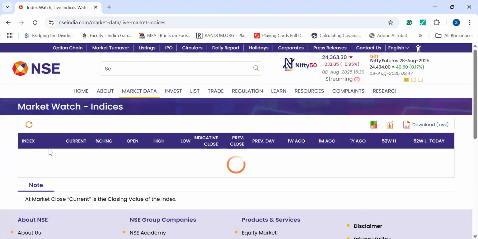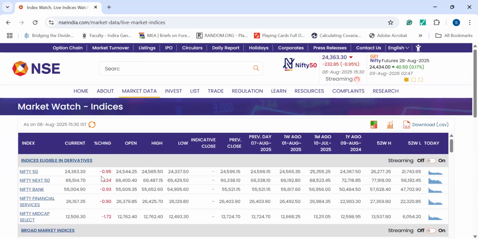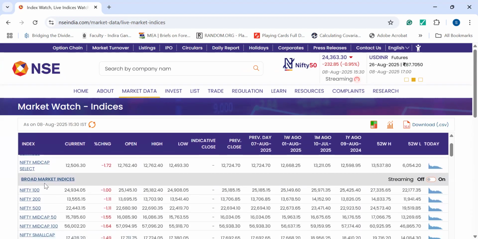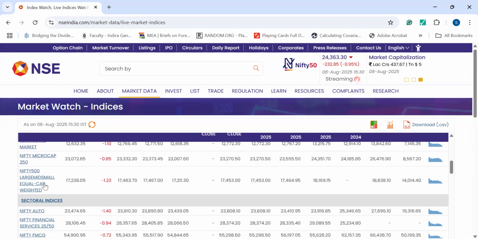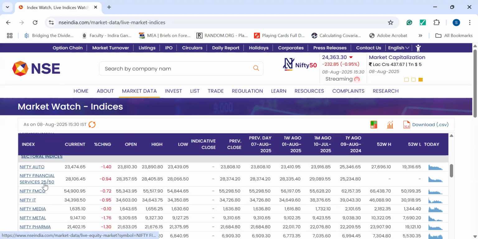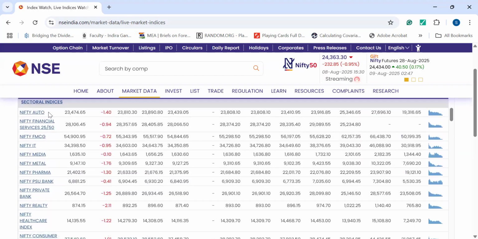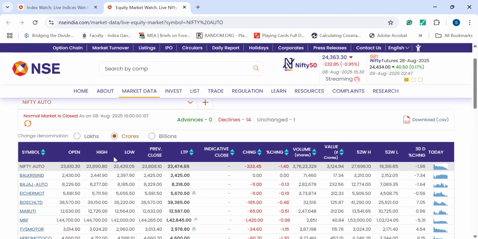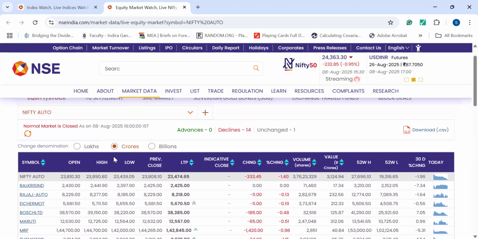Under indices, if you can read, these are the indices which are there under Nifty. Nifty 50, next 50, bank. This I already told you. Broad market indices. This contains a larger number of companies, so you can cover these. These are sectoral indices under which you will find, as per the sector, this Nifty has been made. Suppose if I click here on Nifty Auto, you will find all the automobile industry and its companies, whether it is going well or bad.